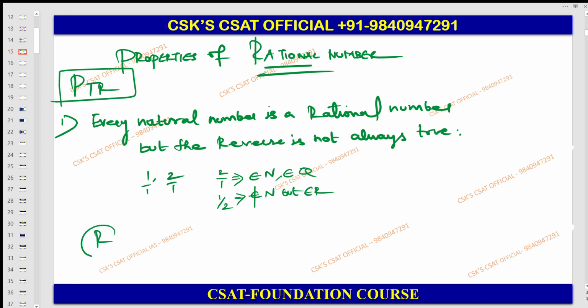Don't take it as an r. R here is nothing but the real, full real. Q here is nothing but the rational. Now, second property.